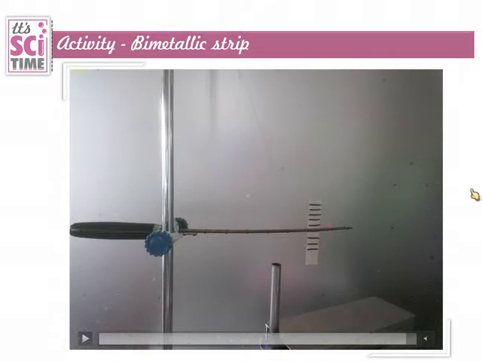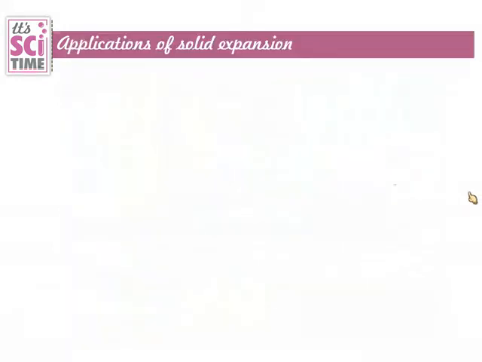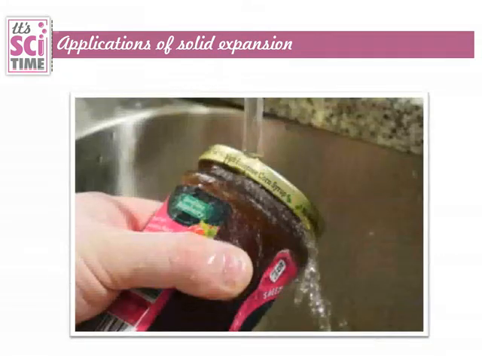Now we'll move on to the applications of this expansion, solid expansion. This is one application. If a bottle lid is tightened up, or if it is difficult to loosen, you can put some warm water over this. When warm water is poured over that, the lid expands, then easily we can remove it.